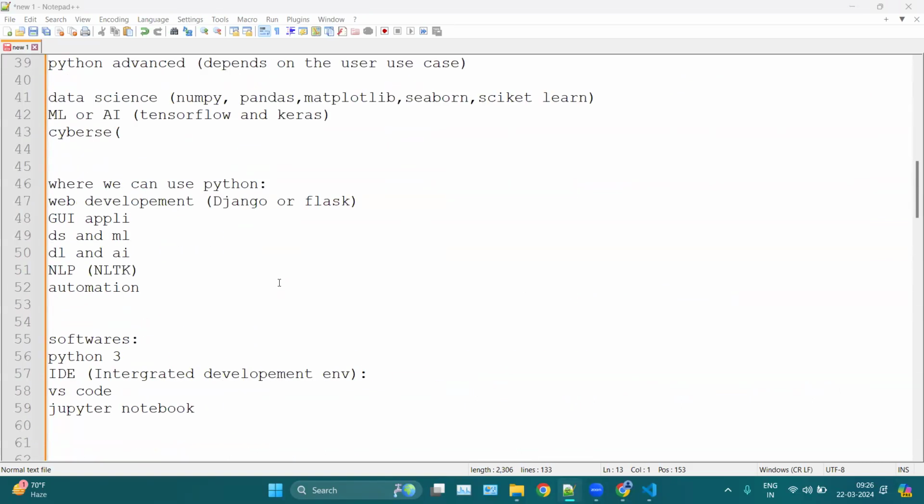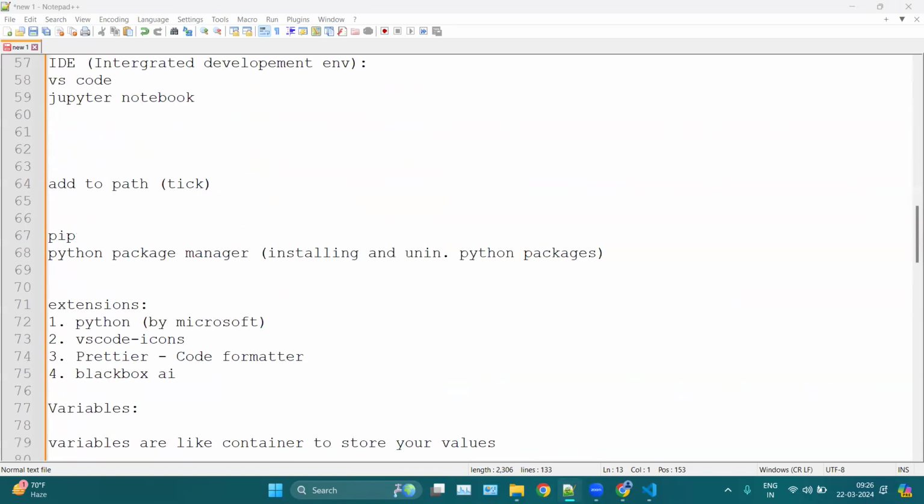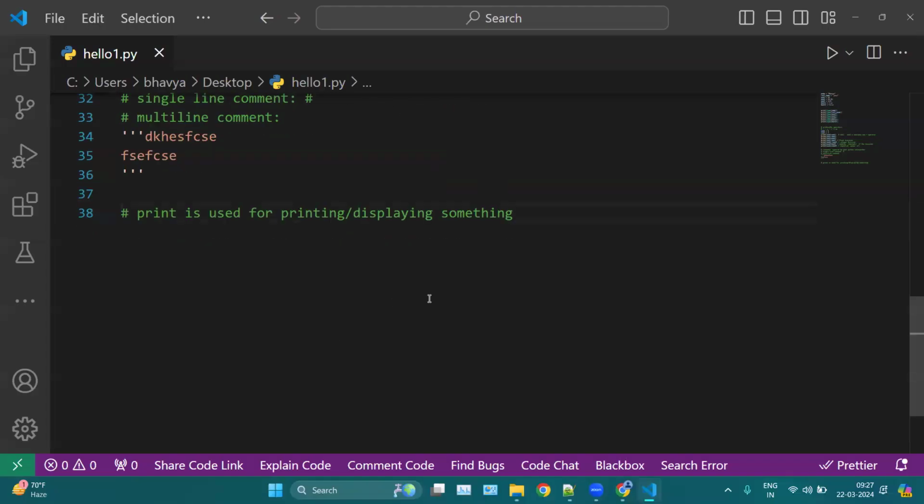The shortcut for commenting, let me mention here: you can use Control plus slash. So let's say if I want to uncomment this line, I select it and press Control slash. Now this is uncommented. It's the same for commenting. Comment, uncomment, like this. So you can use this particular shortcut.